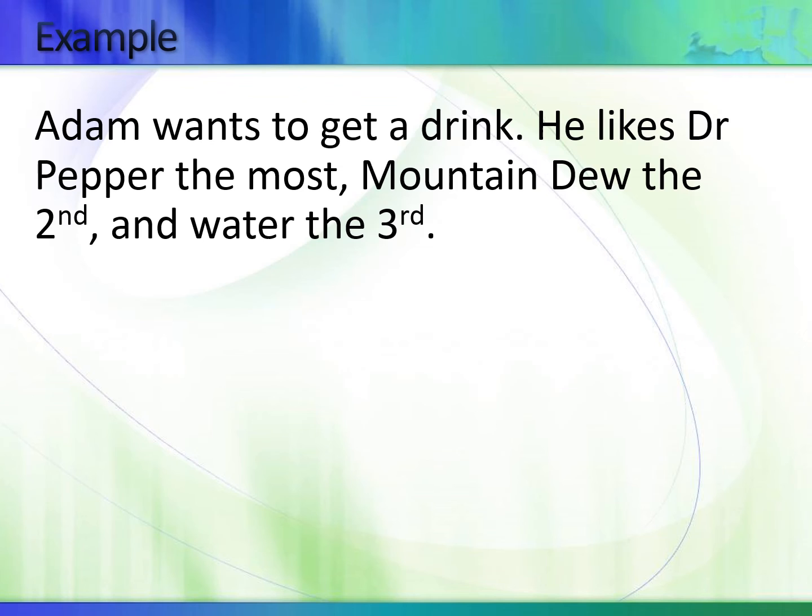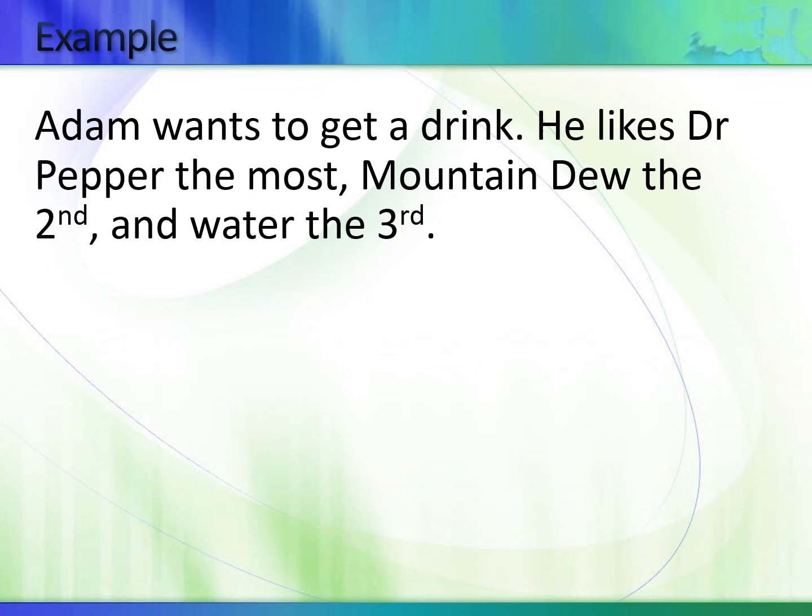Let's take a look at this example. Adam wants to get a drink. He likes Dr. Pepper the most, Mountain Dew the second, and water the third. So what is the opportunity cost here? Well, from the question, we know that he likes Dr. Pepper the most. So when he gets a drink, he will get that one.